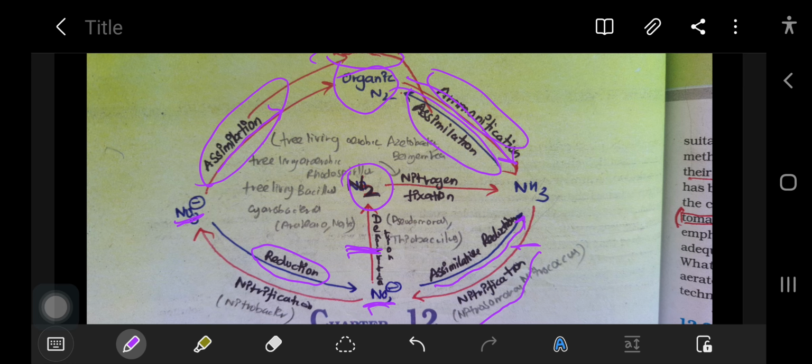Another thing is, when nitrate is converted into free nitrogen, it is called denitrification. The organisms that help in this process are Pseudomonas and Thiobacillus. So I think you have understood most of the topic.